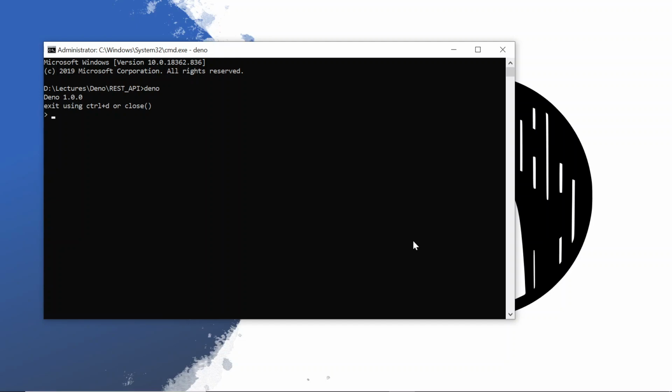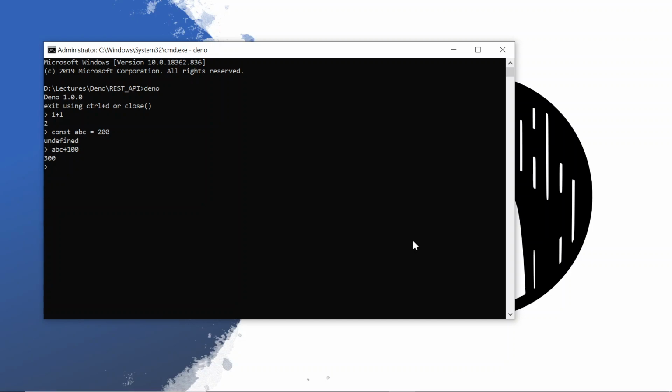REPL stands for read eval print loop, and we can type JavaScript here, like we can add the sum of two numbers, for example 1 plus 1, it will return 2. Likewise, we can create a variable and assign some values to it. Also, we can simply add some values to that variable. I think now you got some idea of Deno and its terminal.